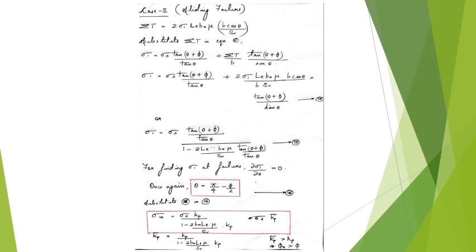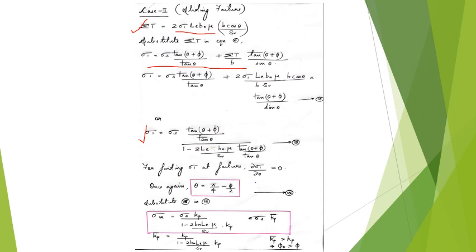Now the next mode of failure that we have to consider is the sliding failure of the reinforcement. So for the sliding failure also, we have found out if sliding failure occurs, what will be the equation for sigma of T. So the force in each layer will be 2 times sigma 1 into Le into Br into mu, the whole into number of layers. So the number of layers is given by the equation B cos theta by SV. Now we can substitute this value of sigma T in this equation of sigma 1, which we had earlier derived. On simplifying this equation, this will be the final equation that we derive.